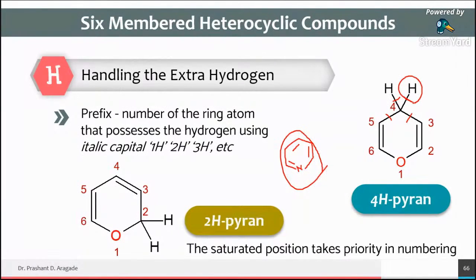But in a system like this, apart from the unsaturations, one extra hydrogen is present. You can consider this one of the examples. This is a 5-member heterocyclic ring containing nitrogen. Here we have written the maximum number of double bonds. So this is pyrrole, but the name of pyrrole is always written like that, 1H-pyrrole.